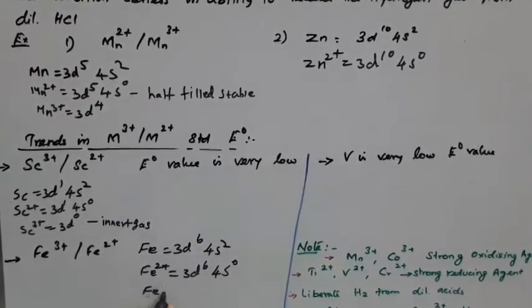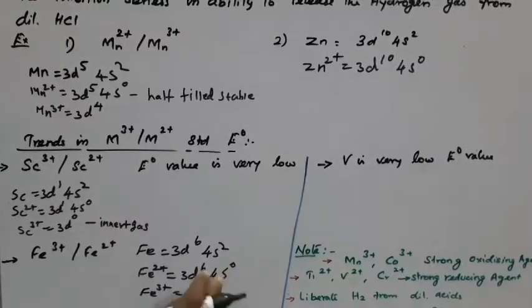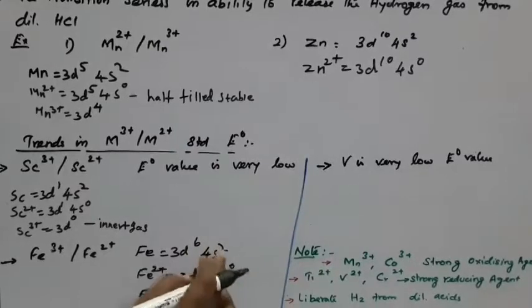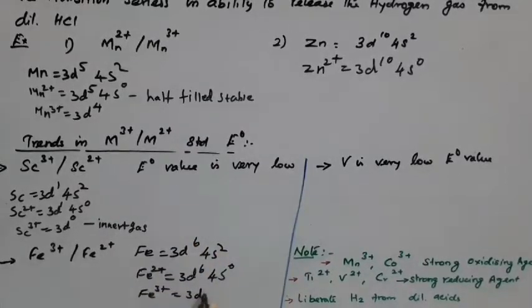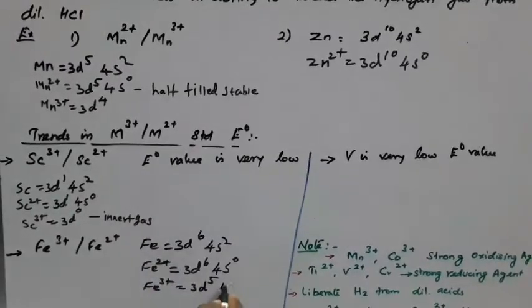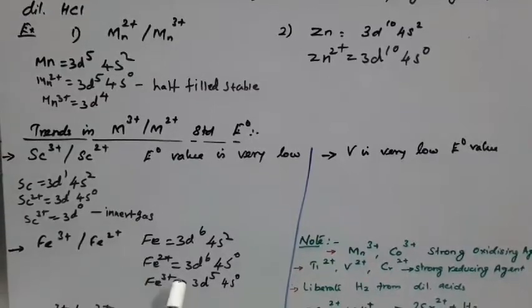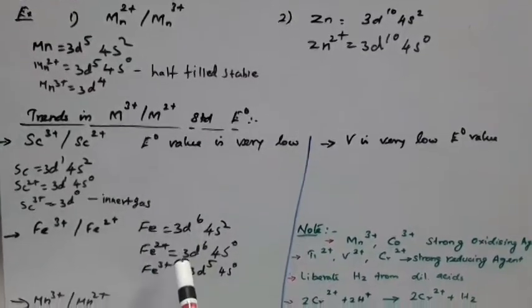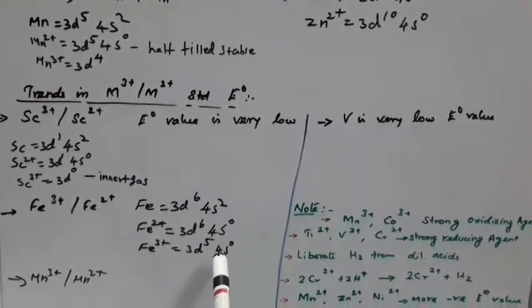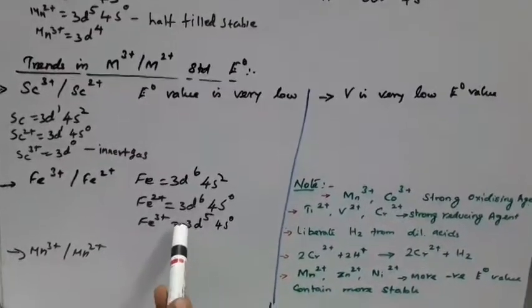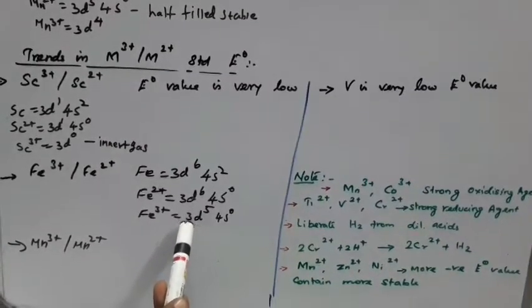For Fe3+, we remove 1 more electron from the d orbital, giving 3d5. Which one is the stable electronic configuration? Between Fe2+ and Fe3+, Fe3+ is the stable, half-filled electronic configuration, because of the third ionization energy.